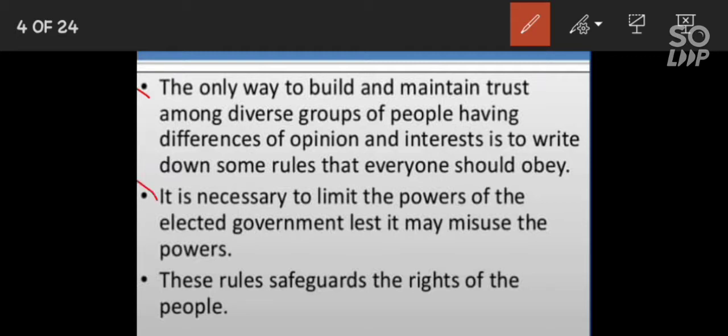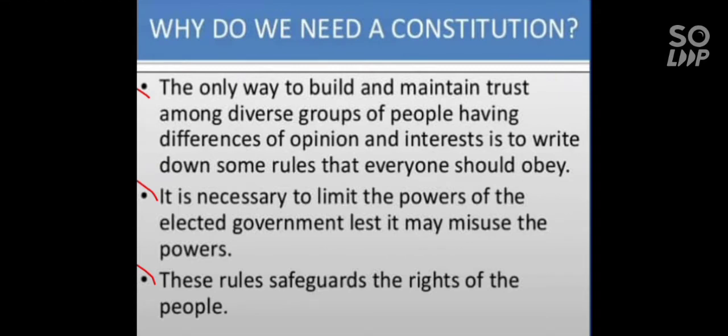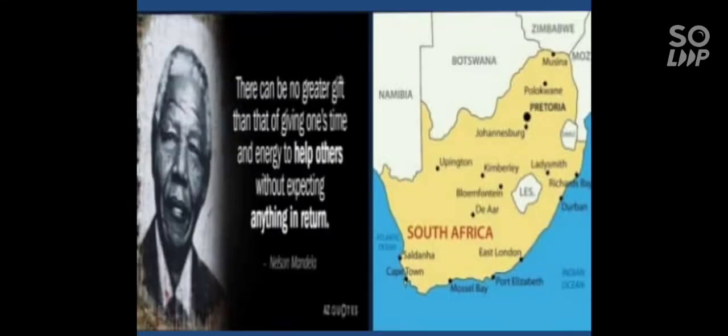It is necessary to limit the power of the elected government so that it may not misuse the power. Third point, these rules safeguard the rights of the people. Here you can take it as fundamental rights and fundamental duties. Students, now it will be more clear to you from the story or history of South Africa. Let's see the history of South Africa.